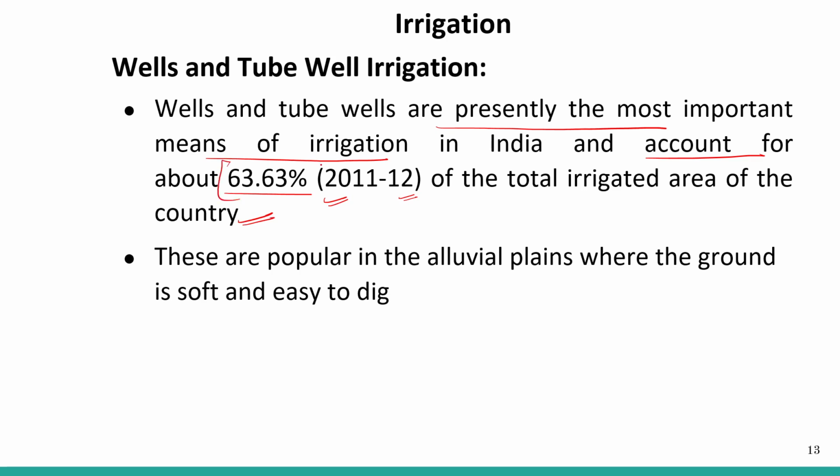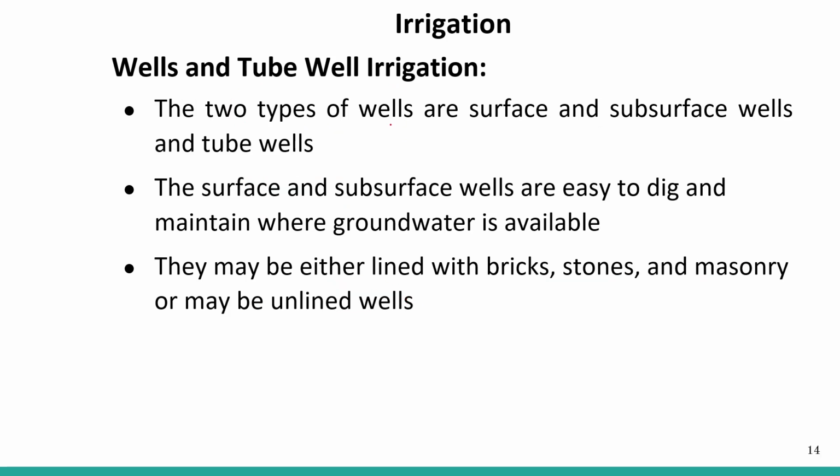So whatever agriculture land we have today, 63.63% of it is irrigated with the help of wells and tube wells. So this is the primary source of irrigation, right? They are popular in the alluvial plains where the ground is soft and easy to dig. Two types of wells are surface wells and subsurface wells, and tube wells.